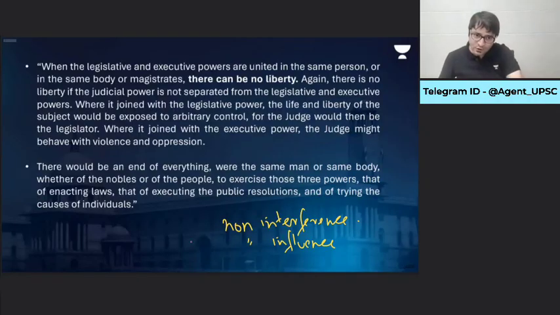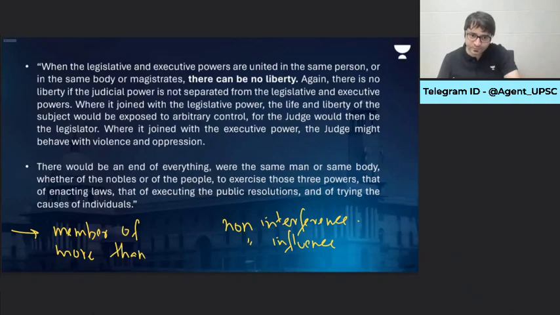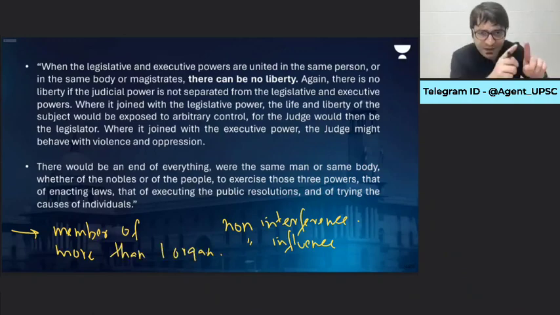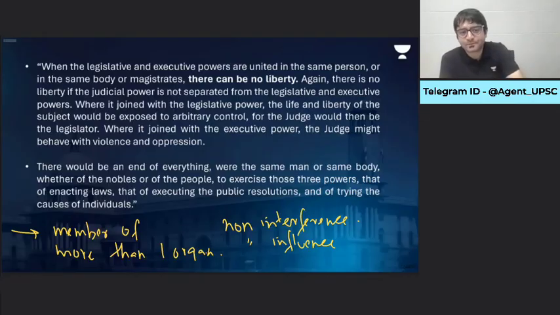Not just this, you cannot be the member of more than one organ. If you are part of the legislature, you cannot be part of judiciary. If you are part of judiciary, you cannot be part of executive. If you are part of executive, you cannot be part of legislature. So clear-cut separation of powers into 3 organs, separated in a watertight arrangement, so that one member is not a member of another organ, so that one organ does not influence another organ. That is required for liberty. That is required for deepening democracy, and that is what we call separation of powers.